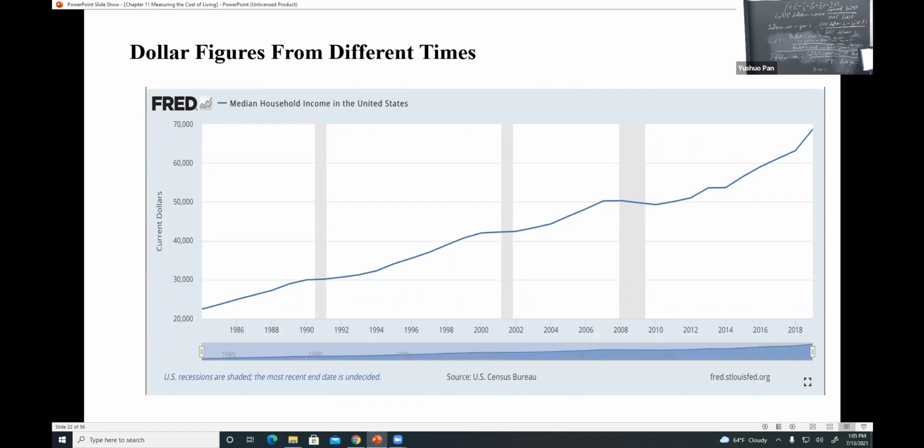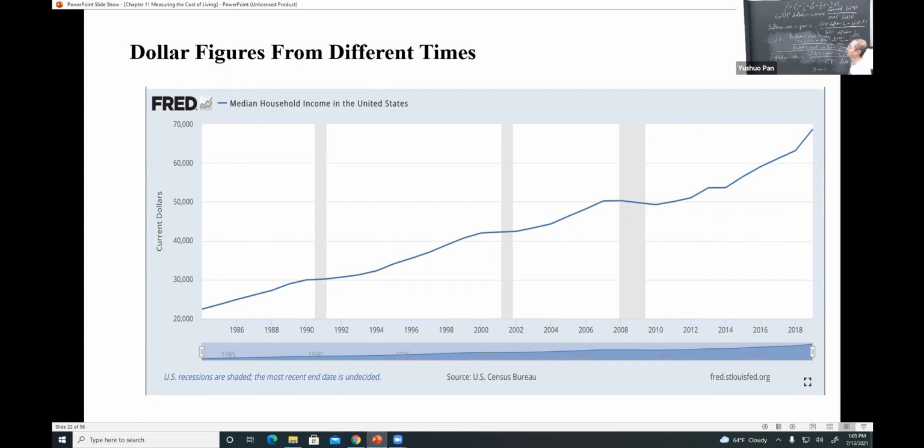Okay, so dollar figures from different times. We can see from this figure the median household income in the United States from 1984 to 2019. You can see the income going from around 22 to 68, around 3 times, if we measure in dollars, right?